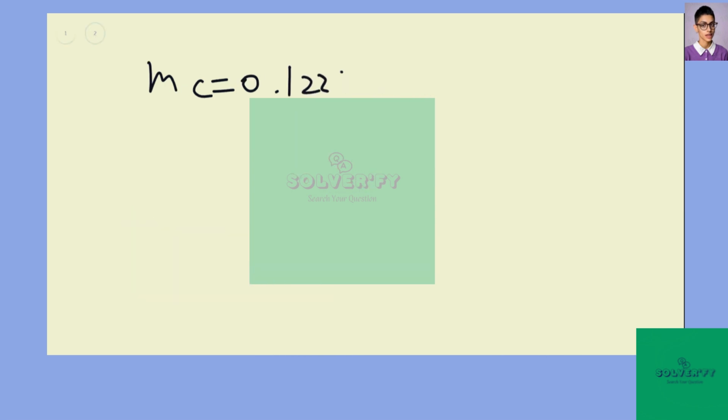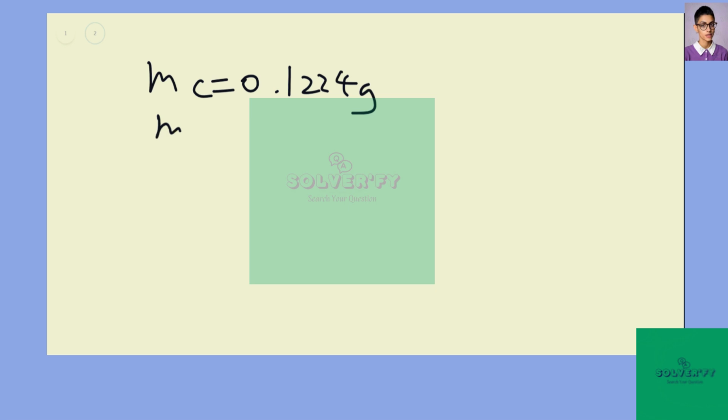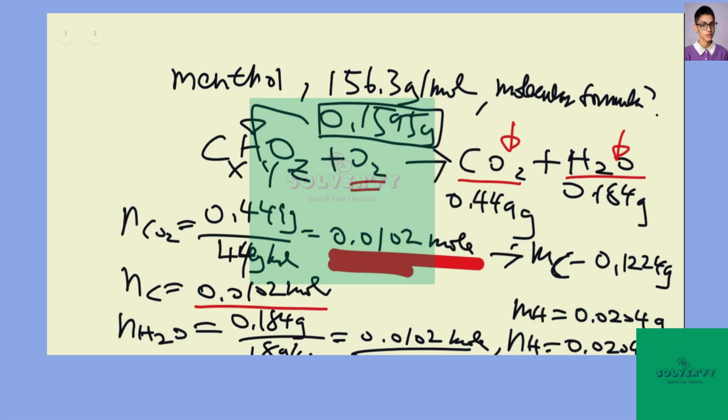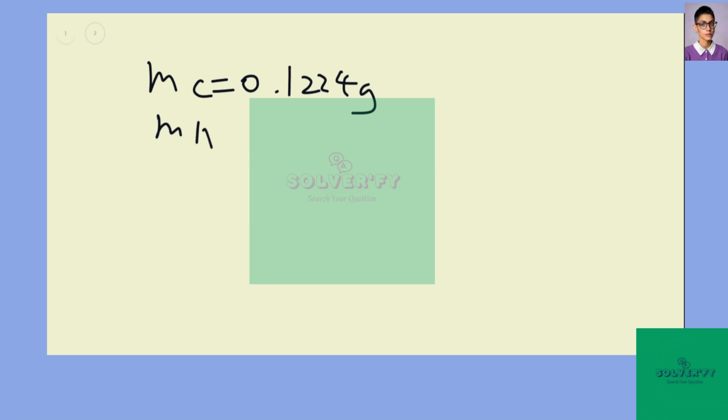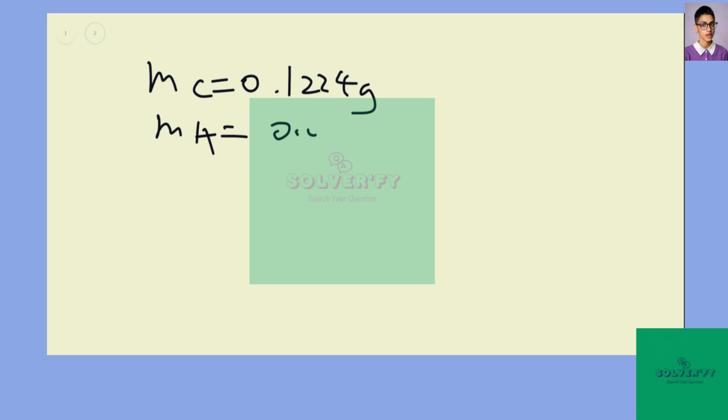The mass of carbon is 0.1224, found by multiplying the number of moles by the molar mass. For hydrogen it equals 0.0204 gram, and the total mass is 0.1595 gram.